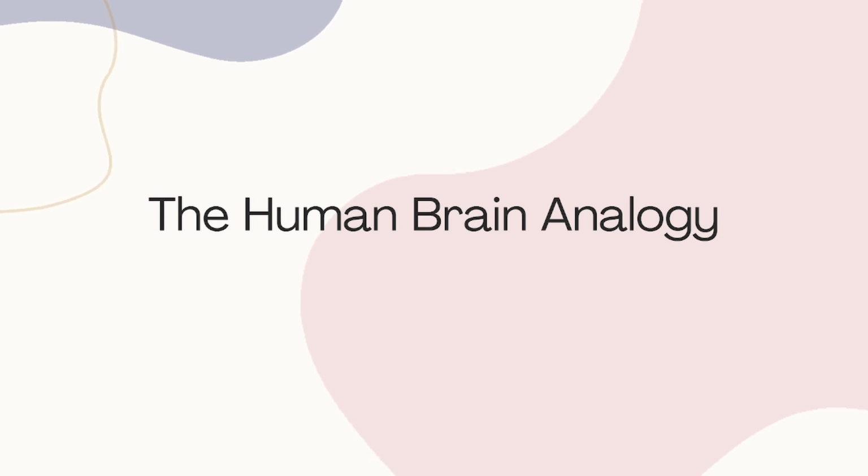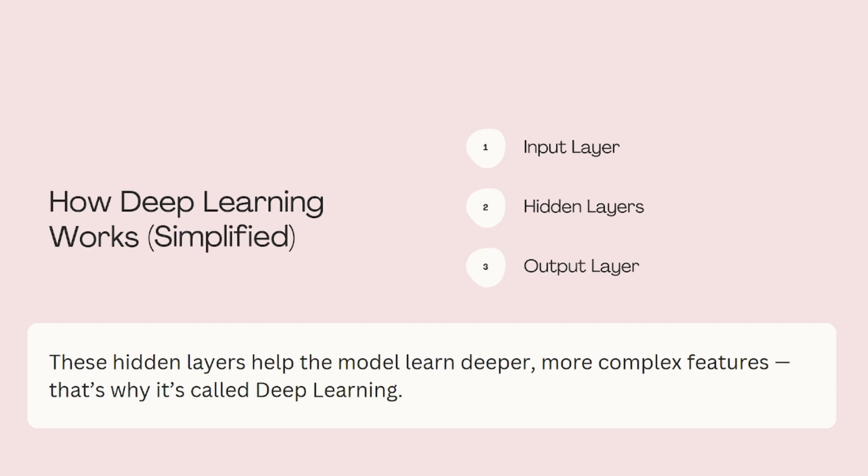How deep learning works. Imagine you're teaching a deep learning model to recognize cats and dogs. Input layer, it takes in the image, pixels, colors, etc. Hidden layers, these are the deep part. Multiple layers learn features step by step. One layer learns edges, next learns eyes, ears, then it learns the full face. Output layer, it decides, is this a cat or a dog? These hidden layers help the model learn deeper, more complex features. That's why it's called deep learning.